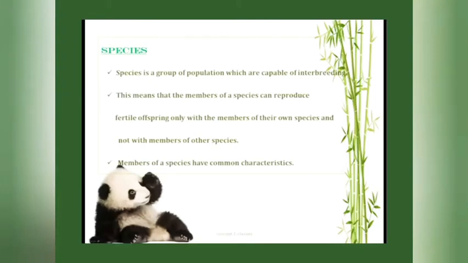Species. What do you mean by species? Species is a group of population which are capable of interbreeding. This means that the members of a species can reproduce fertile offspring only with a member of their own species and not with the members of other species. For example, a lion is able to breed only with a lion. It cannot breed with a deer. And the members of a species have common characteristics.